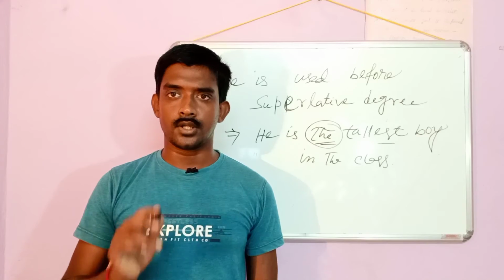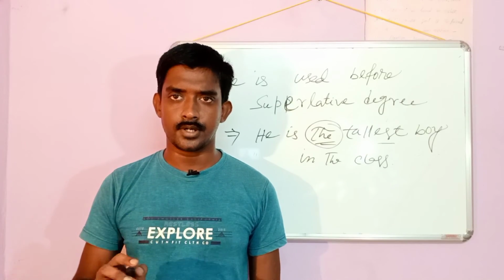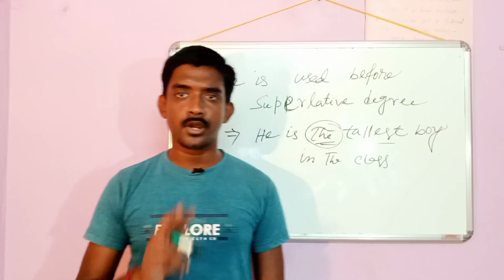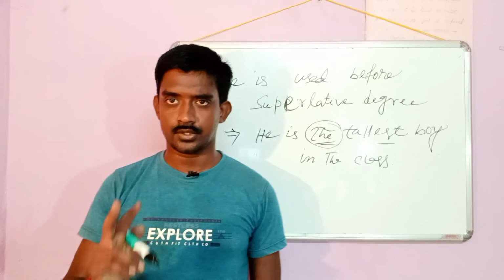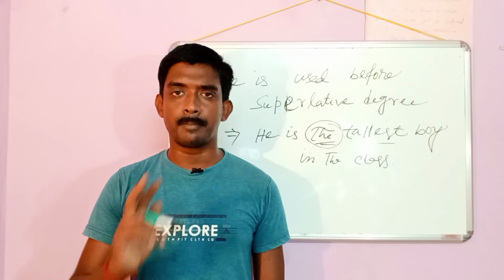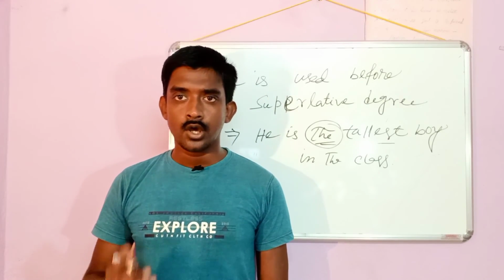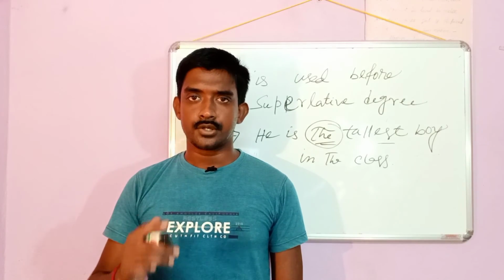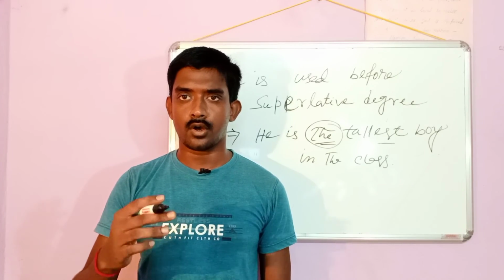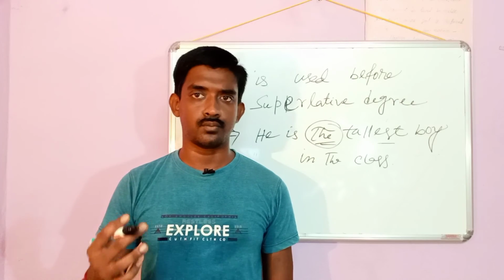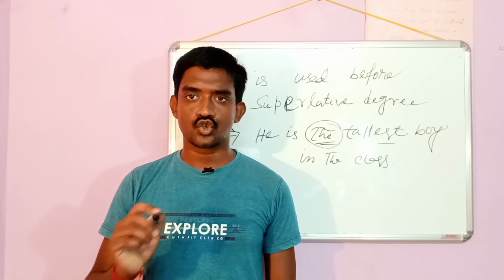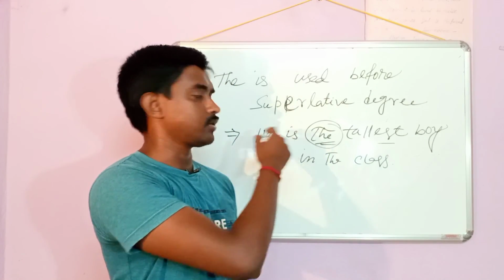Degrees are of three kinds. When there is no comparison, it is called positive degree, like Ram is a good boy. When comparison is made between two objects or two persons, it is called comparative degree. Ram is better than Sam. When the comparison is made among more than two people or things, it is called superlative degree. Before the superlative degree, we use the.